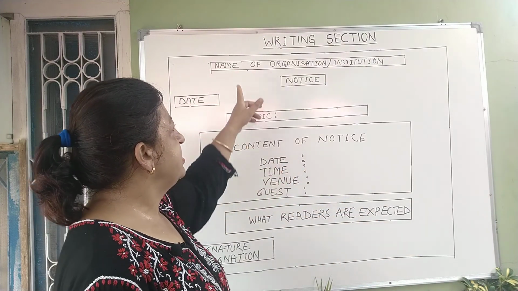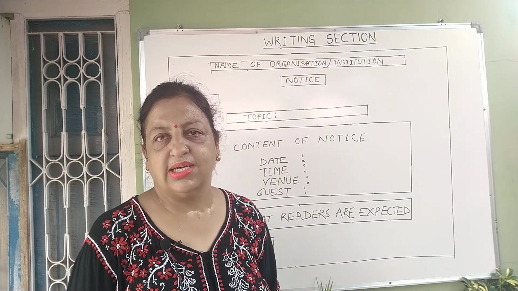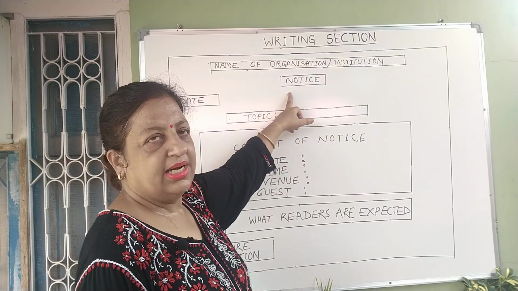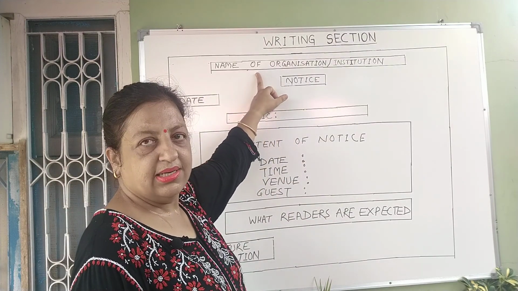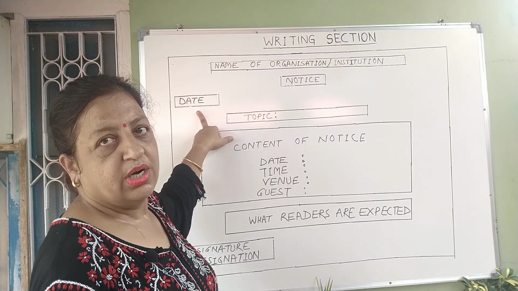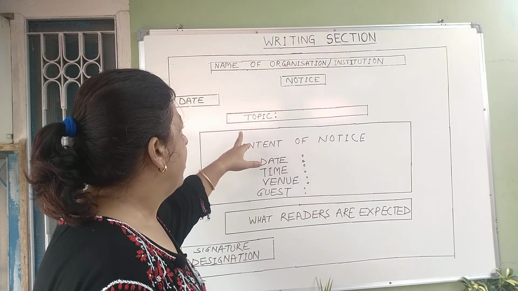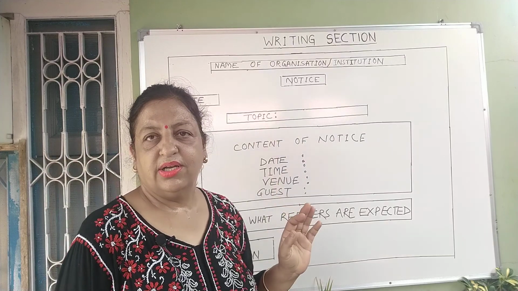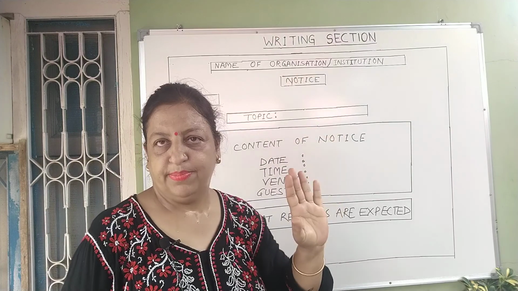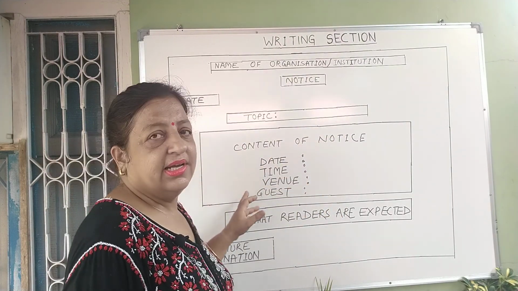So what you will do first, you will write the name of the organization like GGIC Kotdwara or GIC Haldwani. After that, the notice will be written in capital letters. This will also be written in capital letters. Then you will write the date of the notice issuing, not the date of the event, but the issuing date. After that, you will write the topic. When you write the topic, you have to write in heading form like blood donation camp. Is it clear?